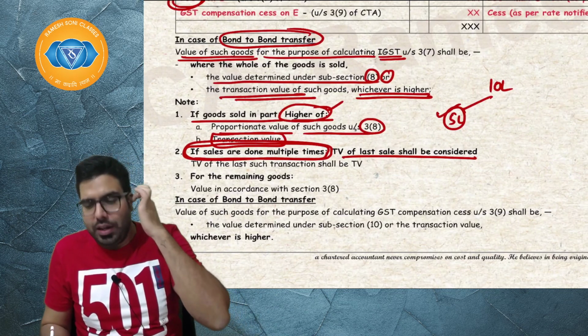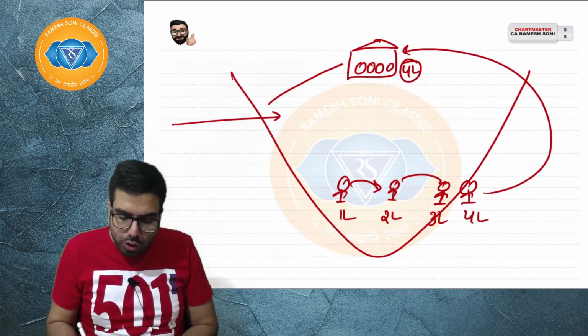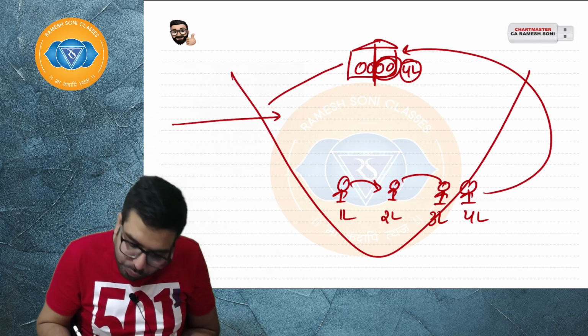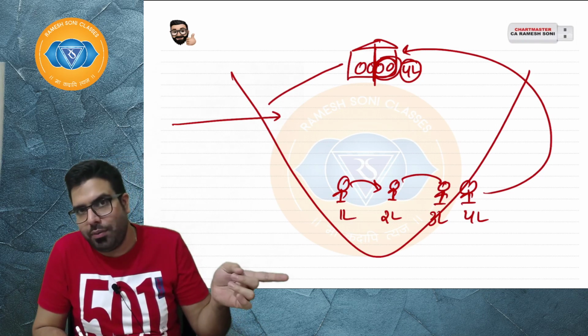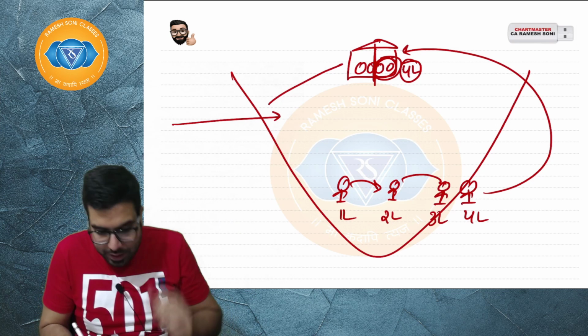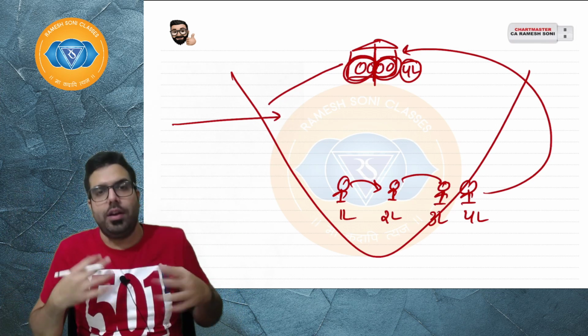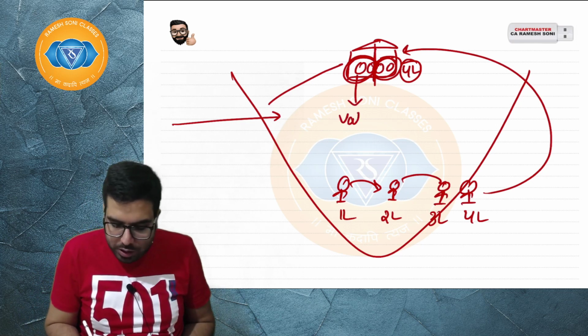Suppose I sold only half of the goods lying in the godown. For that half, we will take the transaction value or the 3.8 value, whichever is higher. For the remaining half, which I have not sold and am only going to clear, the value will be the value under section 3.8. I hope everyone is clear.